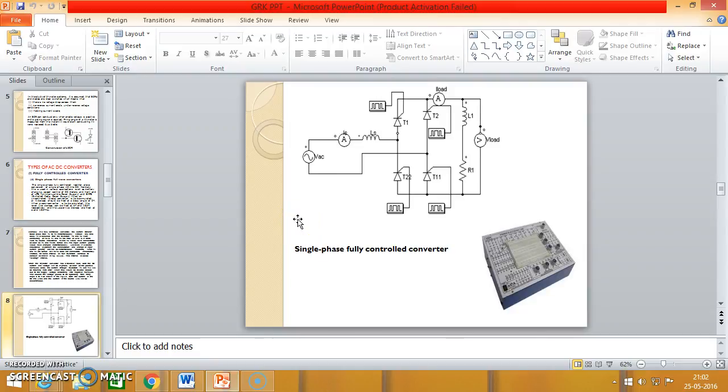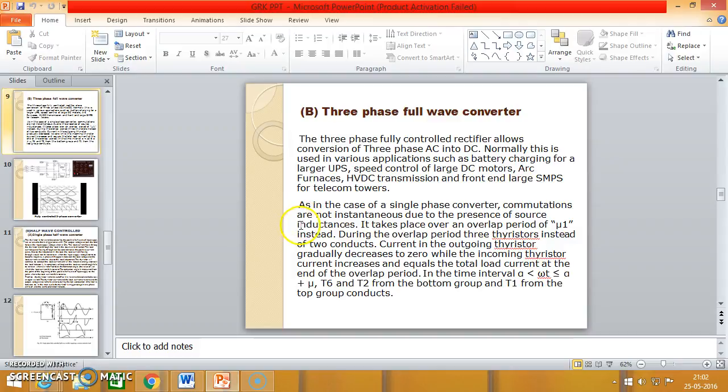This is the single phase fully controlled converter, and next is the three phase full converter. The three phase fully controlled converter converts three phase AC into DC. Normally it is used in various applications such as battery charging for large UPS, speed control of large DC motors, arc furnace, HVDC transmission, and front end of large SMPS for telecom devices.